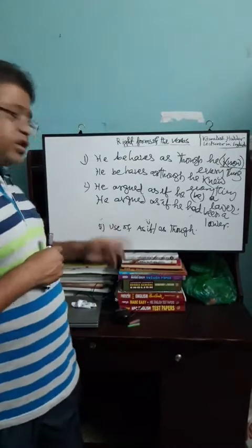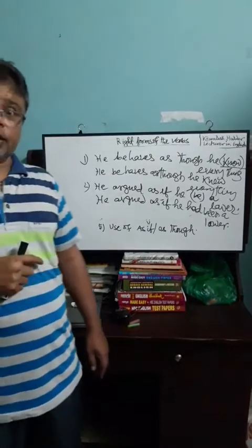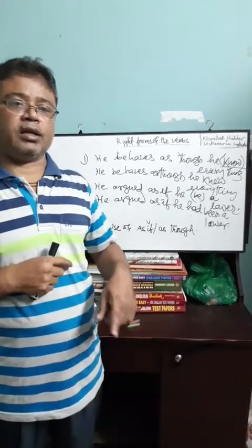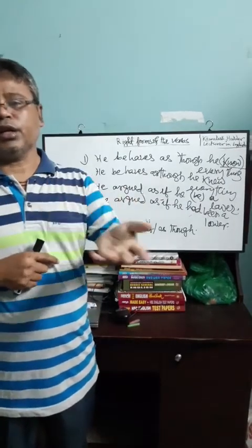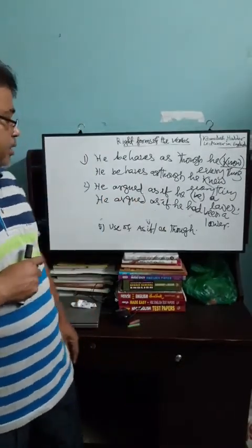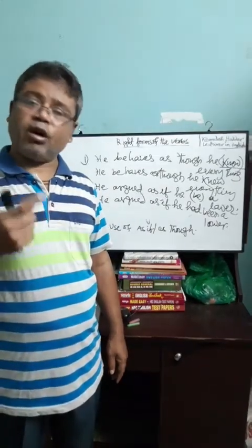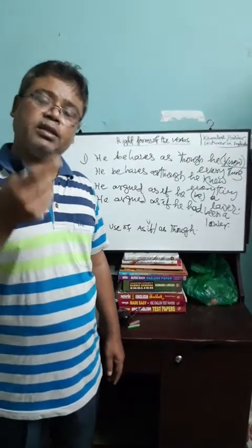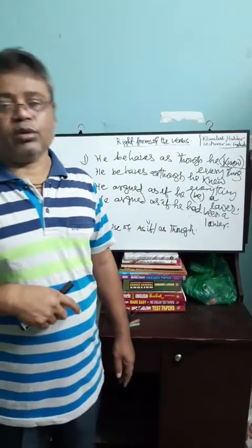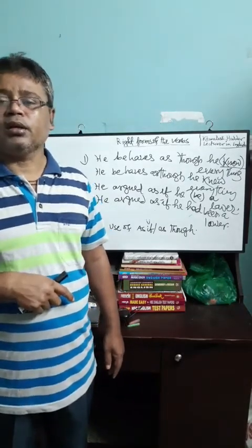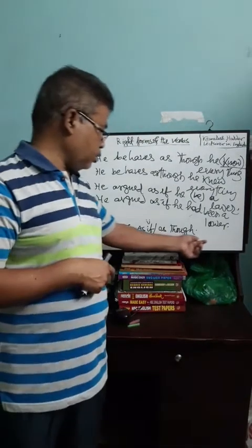And the next rule was the use of there. If there is a singular noun after there, the verb will be singular in form. And if there is there at the beginning of a sentence, and if there is a plural noun, the verb will be plural.